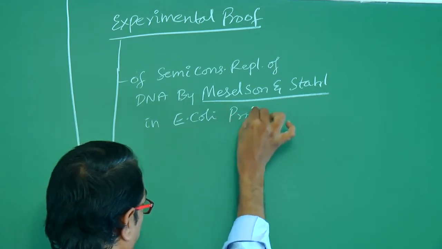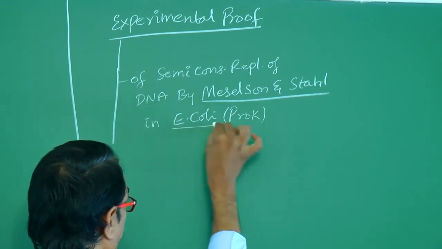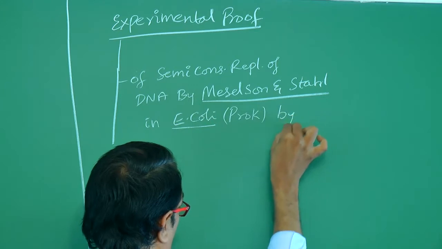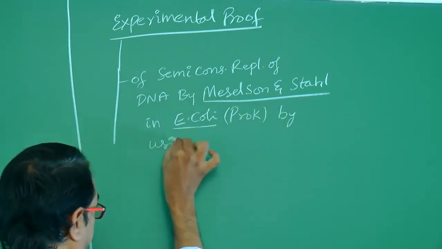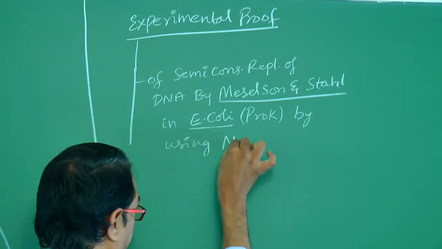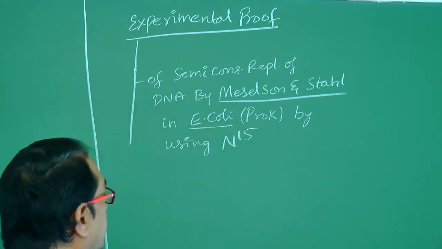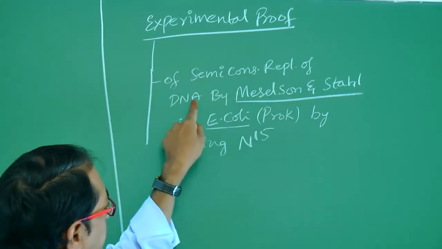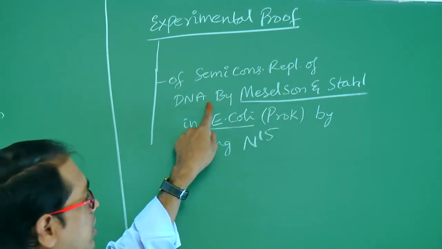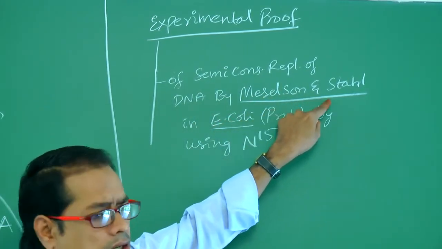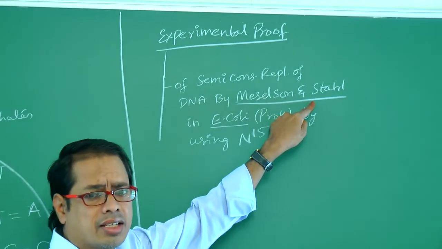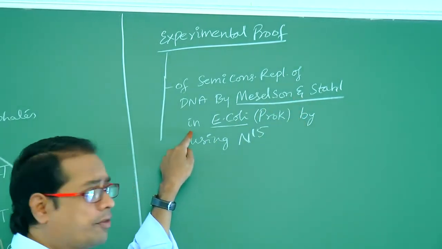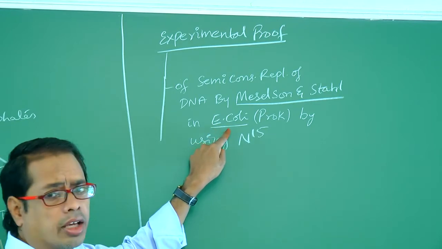E. coli is a prokaryote. So the experimental proof of semi-conservative replication of DNA was conducted by Meselson and Stahl. This is called the Meselson and Stahl experiment. In which organism? E. coli.